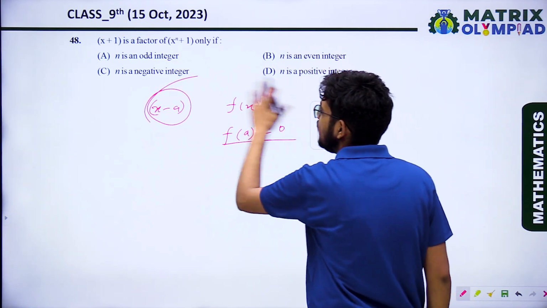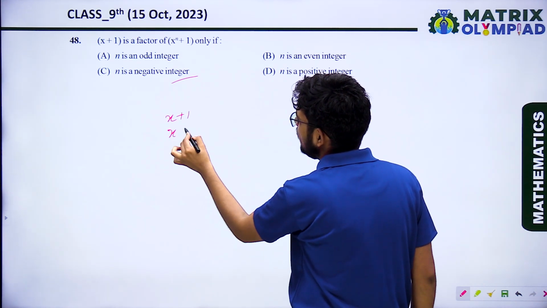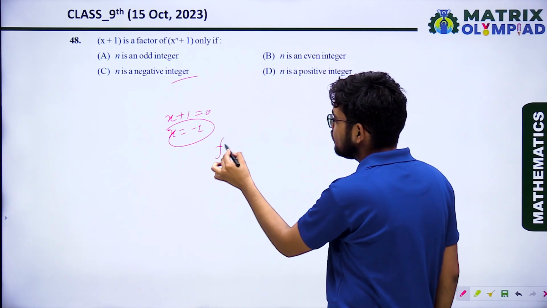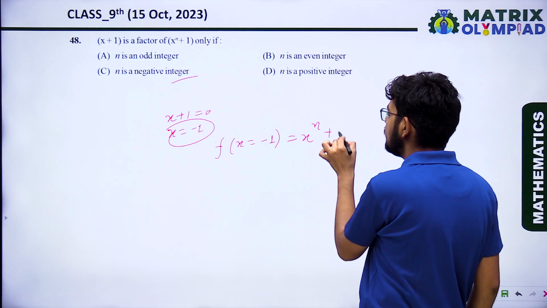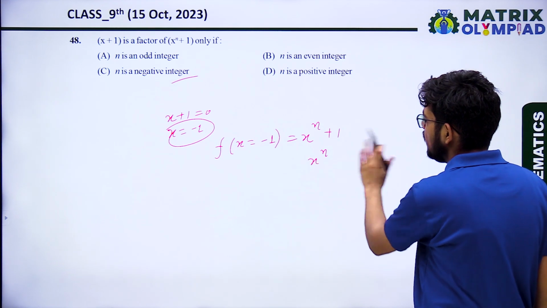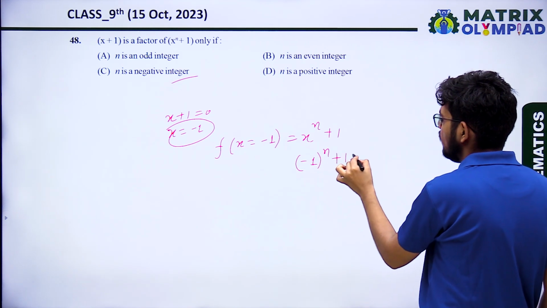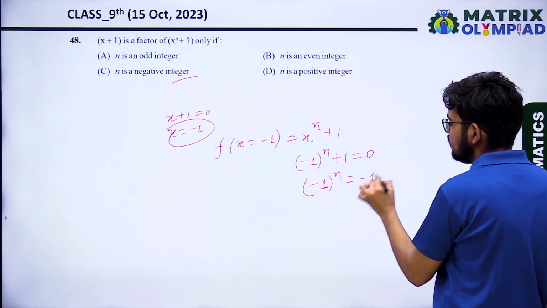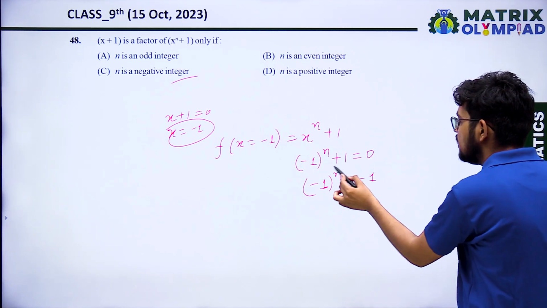Okay, so it is saying x plus 1 is the factor. So if x plus 1 is the factor, then x equals minus 1 when we put it equal to 0. So at f(-1), the value of x raised to power n plus 1 must be 0. And when will it be 0? If (-1) raised to power n plus 1 equals 0, then (-1) raised to power n equals minus 1. When is it possible? It is possible only if the value of n is an odd number.